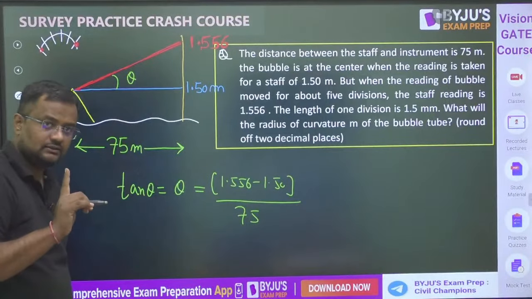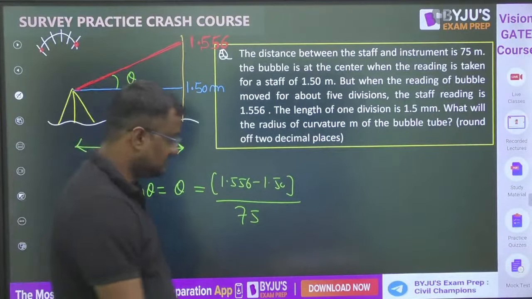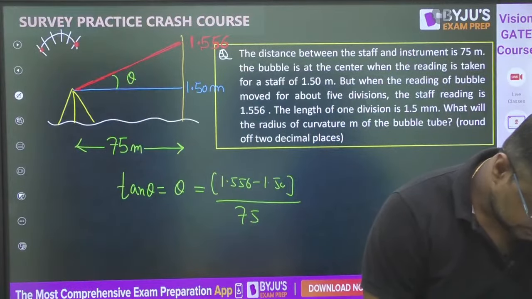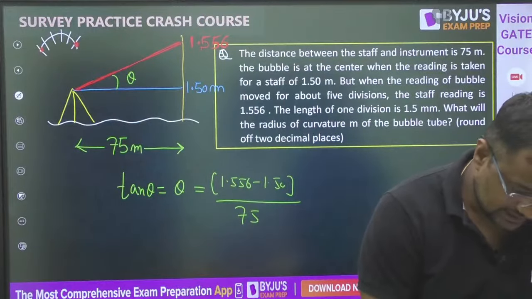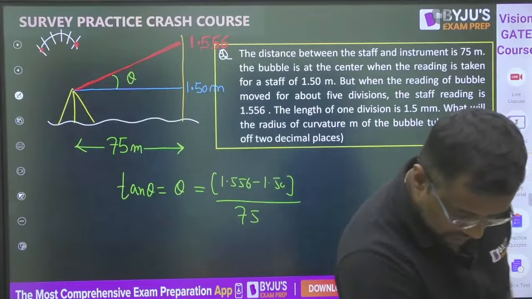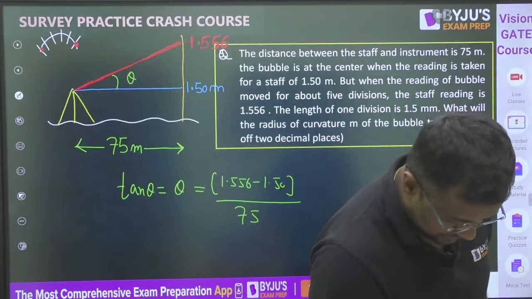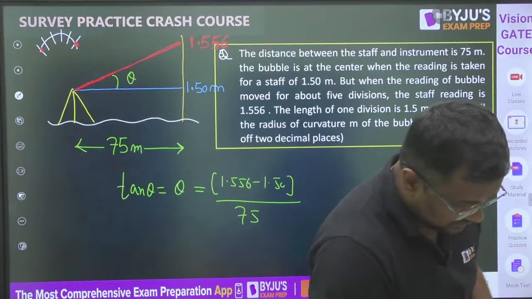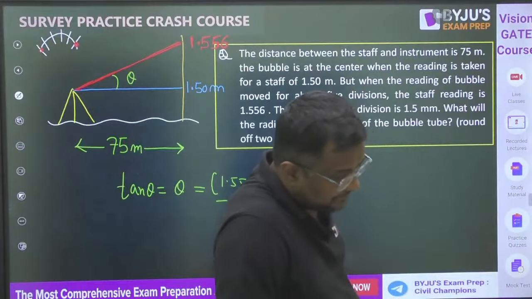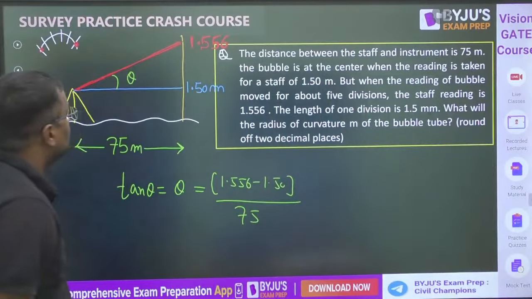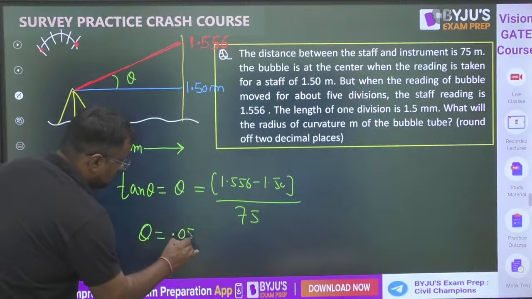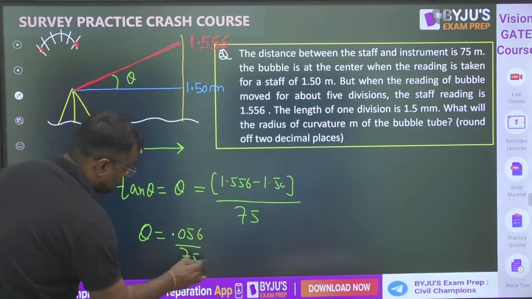Tell me, are you getting the same? Okay, I had calculated its value. So this theta is equal to 0.056 by 75.